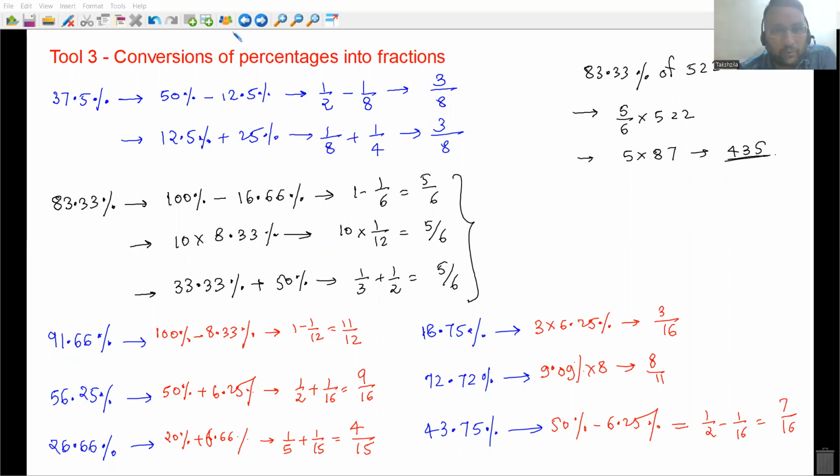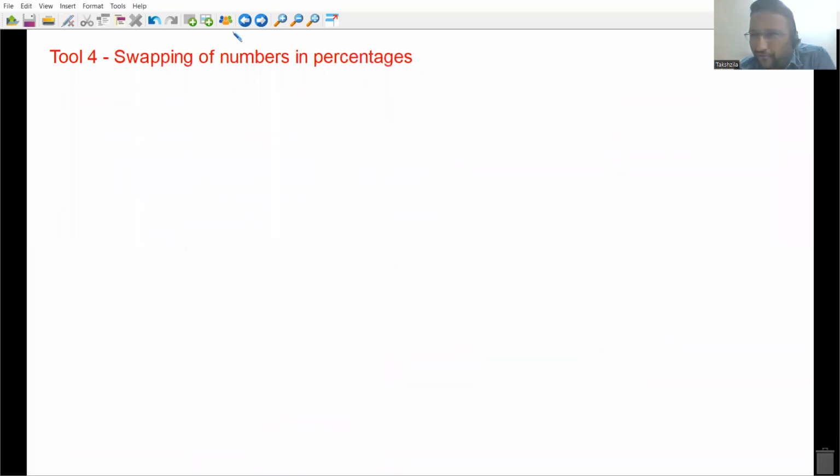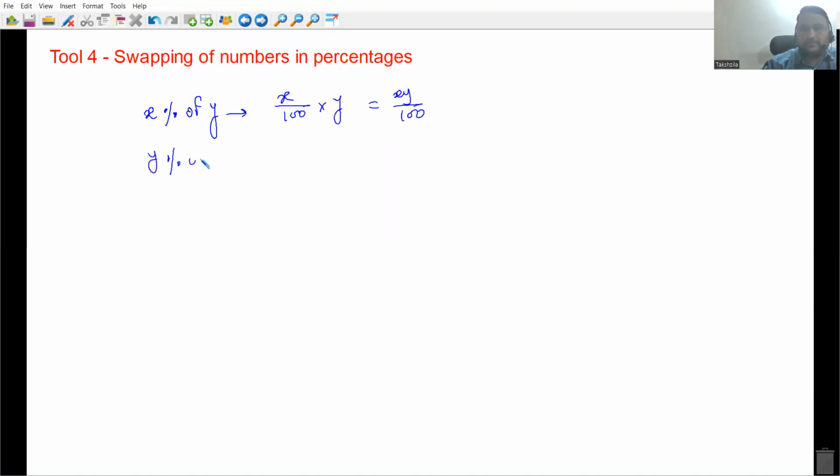Next is tool number 4, swapping of numbers in percentages. What exactly I mean here, let's have a look. If I ask what is x percent of y, that is nothing but x divided by 100 into y, that is xy by 100. If I ask what is y percent of x, that is y by 100 into x, which is as good as x into y by 100.